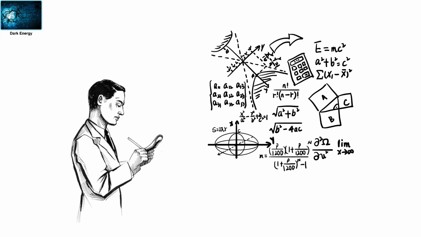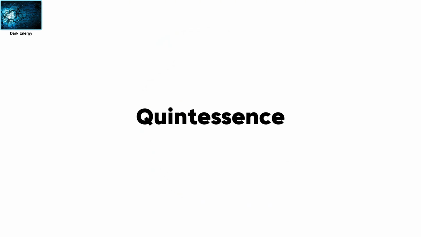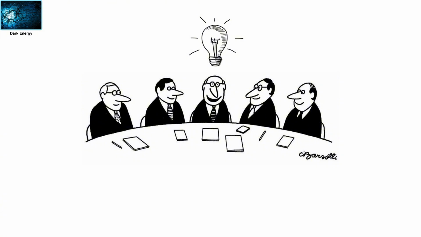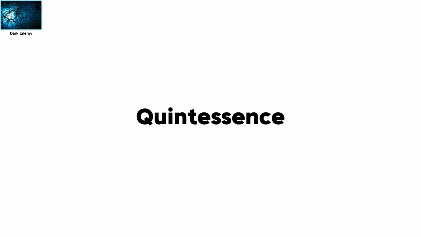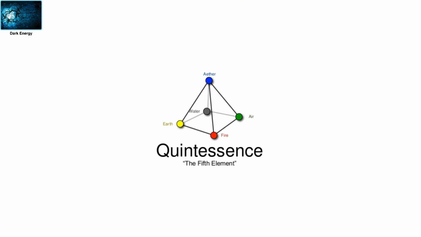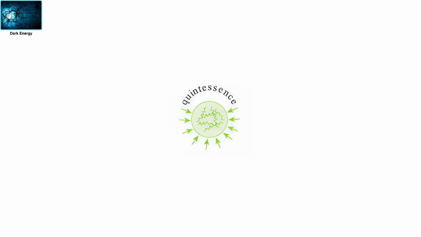There's a major issue with the vacuum energy idea. Calculations predict it should either be too strong, preventing galaxy formation, or not exist at all. Quintessence. Some scientists propose that dark energy is a dynamic energy field that fills space and acts opposite to normal matter, possibly changing over time and space. This idea is called quintessence, named after the ancient Greek concept of a fifth element. Quintessence might combine dark energy and dark matter, though they're usually seen as separate.